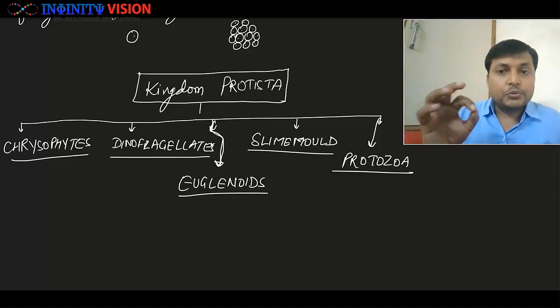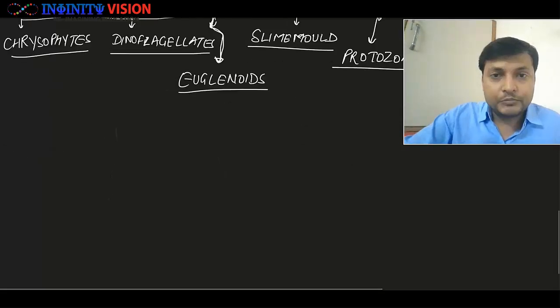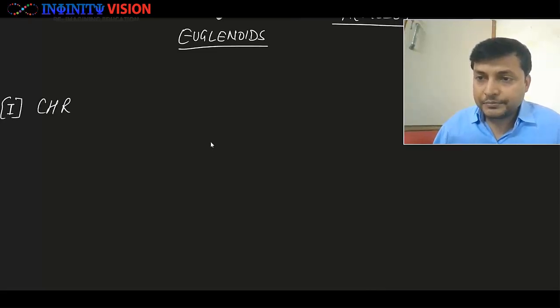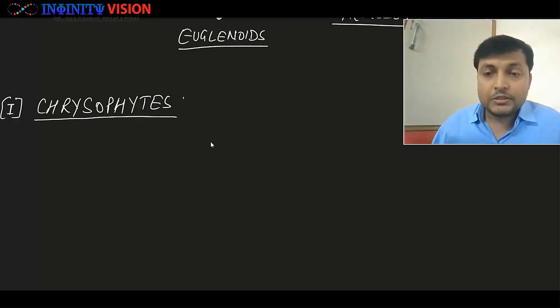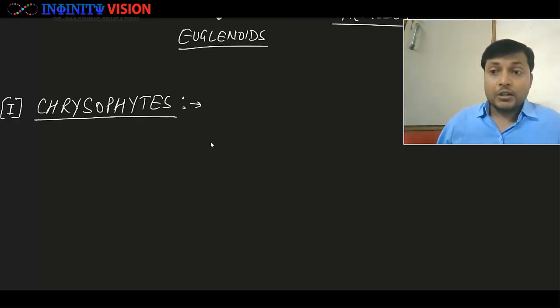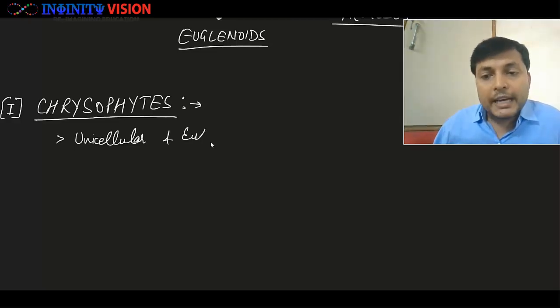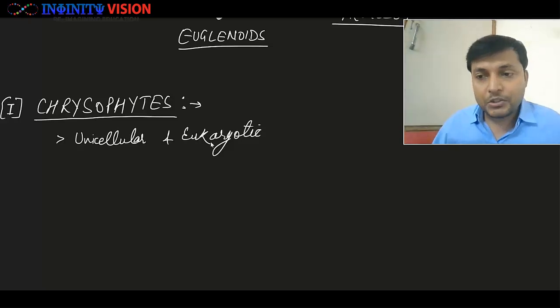What are we going to see? We are going to see them one by one. Great. So let us start with the very first one, that is chrysophytes. Now, first character, obviously they will be what? Unicellular and eukaryotic. Why? Because they are members of kingdom Protista. So obviously they will be unicellular and eukaryotic.